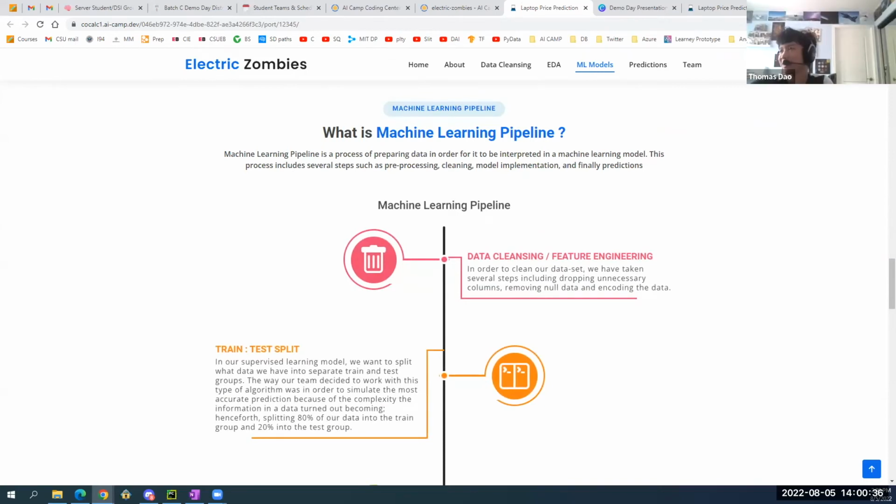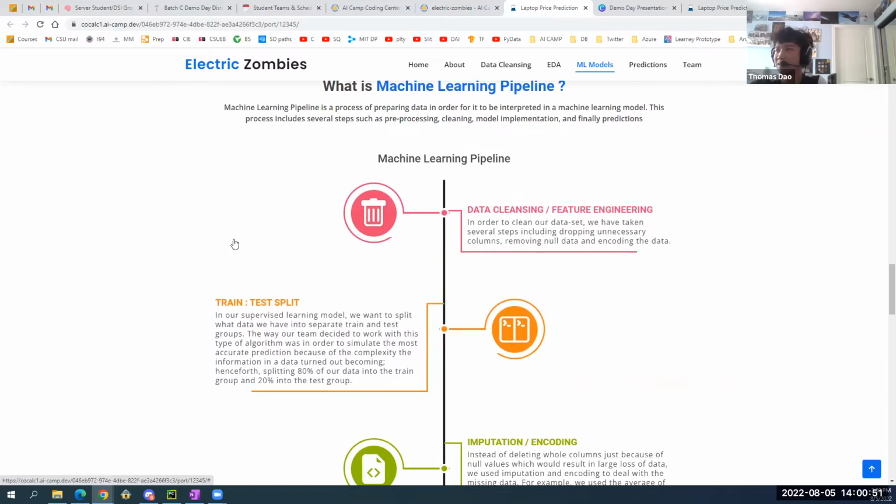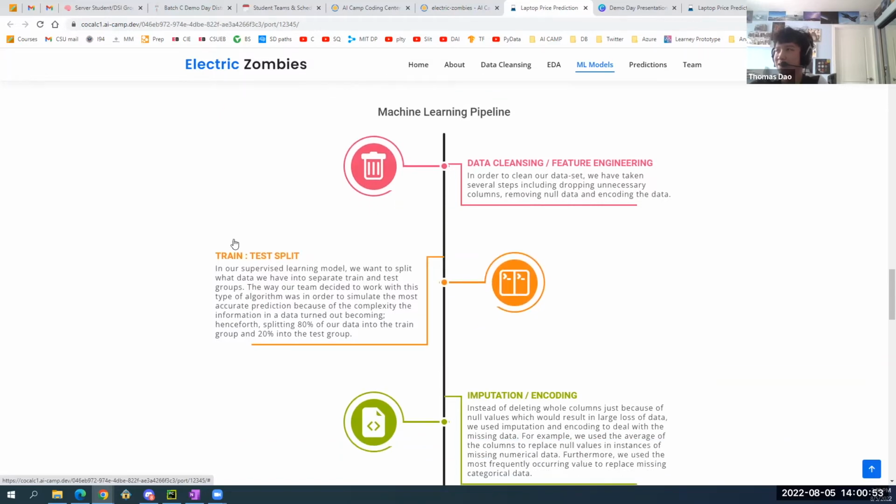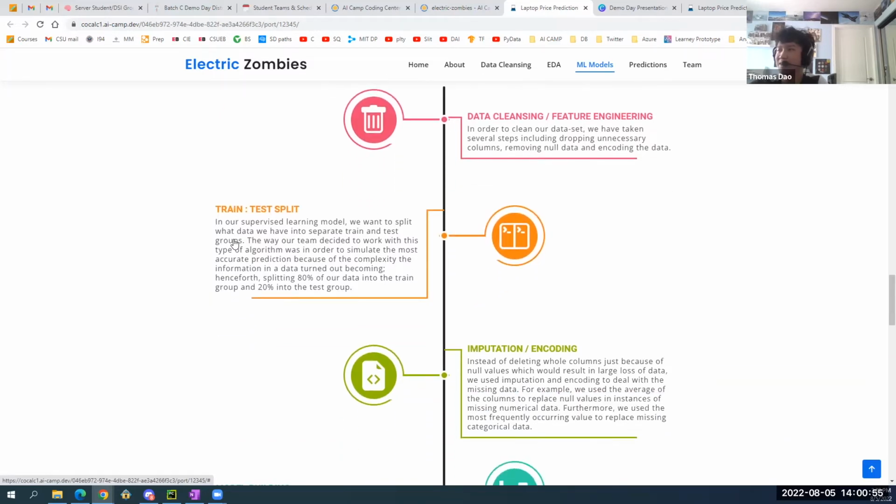So the machine learning pipeline is a multi-step process which we use to prepare our data and make it interpretable. Our first step was data cleansing and feature engineering. We cleaned the data, removed unnecessary information, and replaced missing data. The second step was train test split. We split up our data so that we train on 80% of the data and test on 20% of the data.